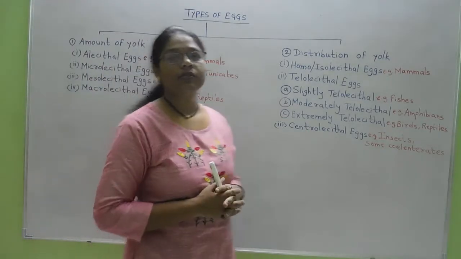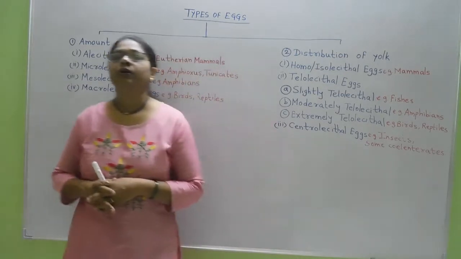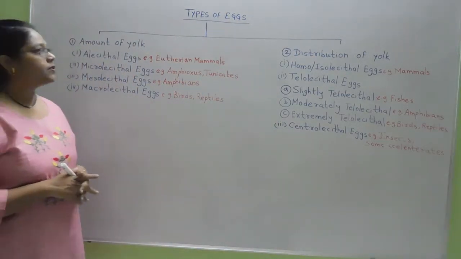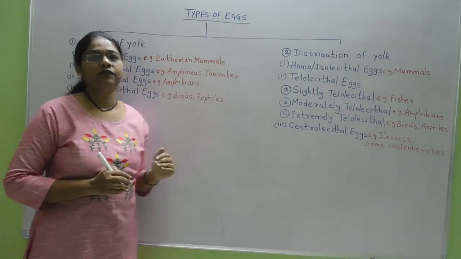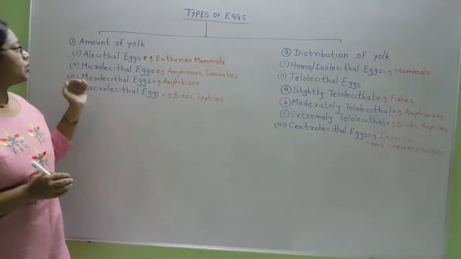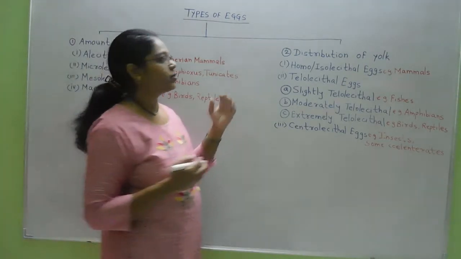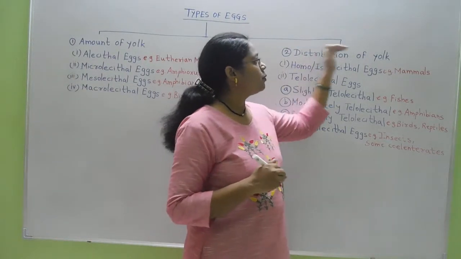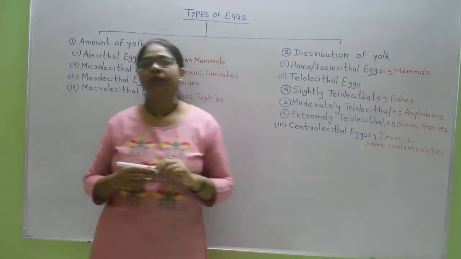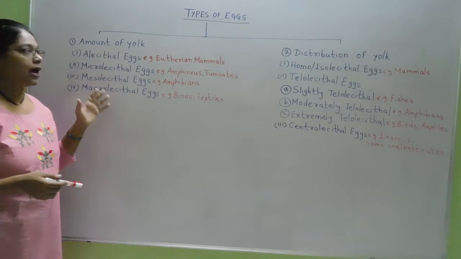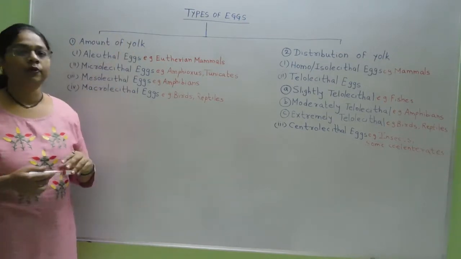We have seen the details of types of eggs. Now here we will see the summary of the types of eggs. We have seen the eggs are classified in two ways. The first one is amount of yolk present inside the egg, and the next one is according to distribution of yolk inside the egg. First we will see the details of types of eggs according to amount of yolk inside the eggs.